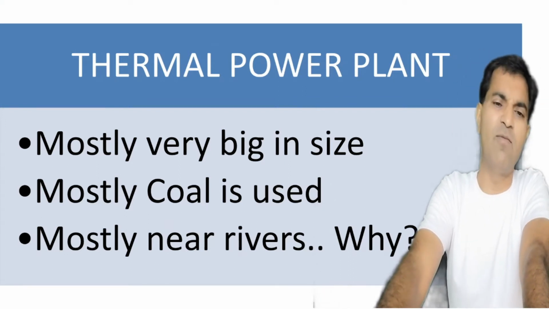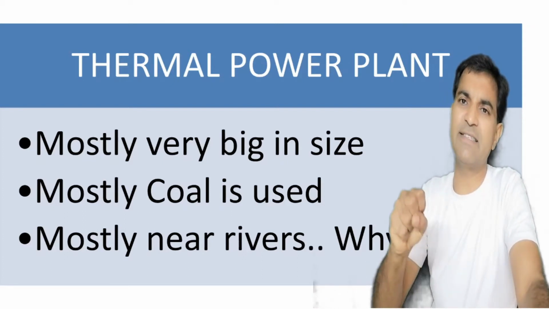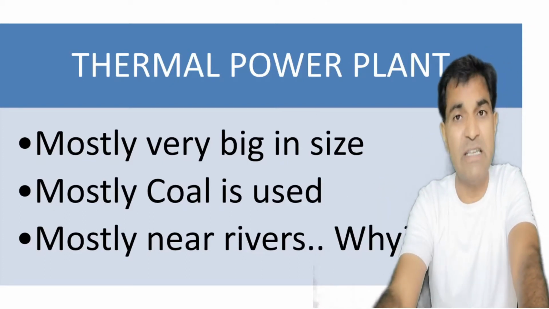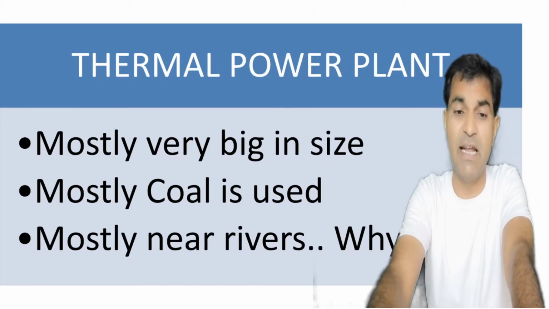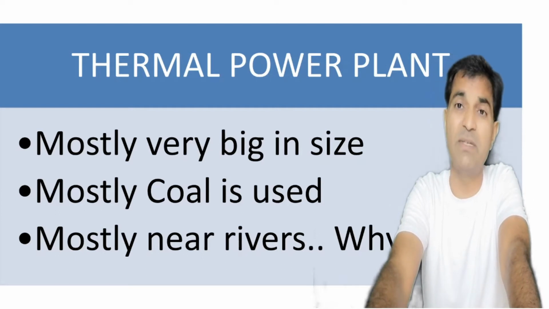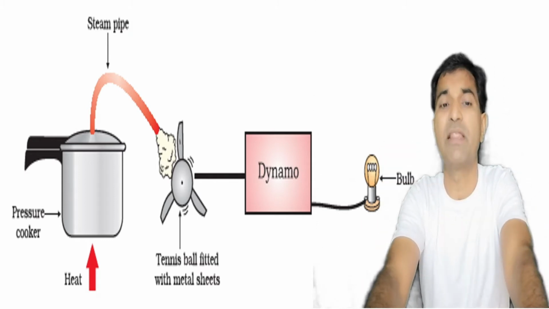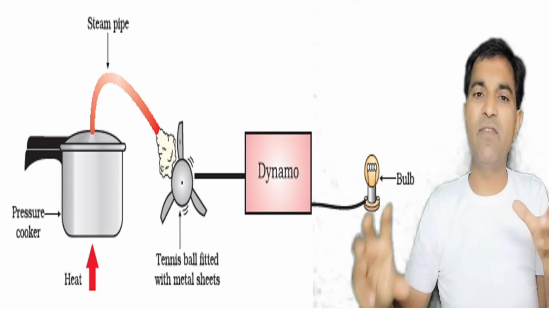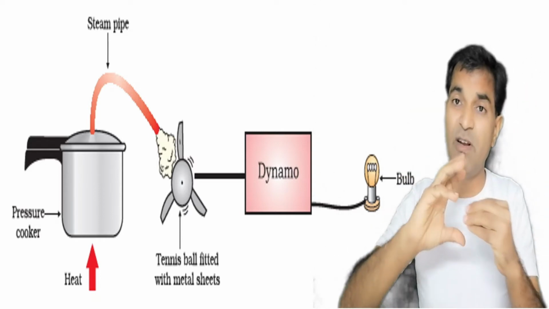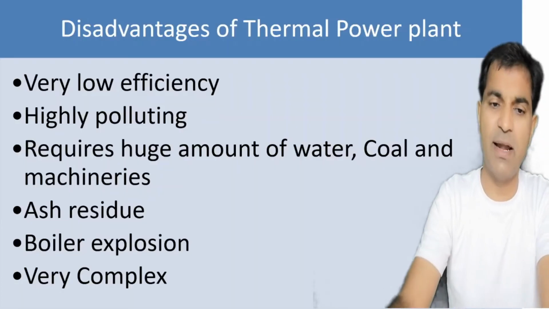Right? Now what are thermal power plants? Thermal power plants are those power plants from where we get electricity with the help of heat. Right? Mostly very big in size and mostly coal is used as a fuel for the production of electricity and heat. Mostly they are near rivers. Why? Because they require lots of water for the cooling purposes. This is the working principle of a thermal power plant. We get steam from the boiler and that steam will be utilized to rotate the turbine, the turbine will rotate the generator and the generator will produce electricity. And this is the photo of a thermal power plant.